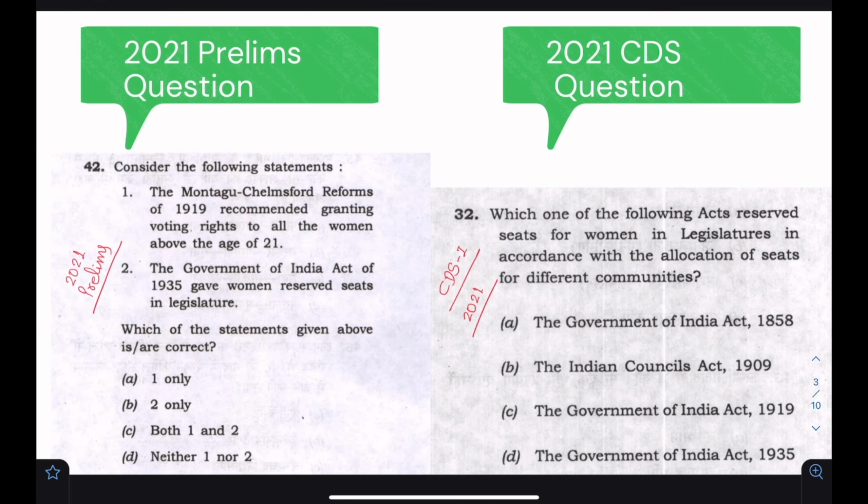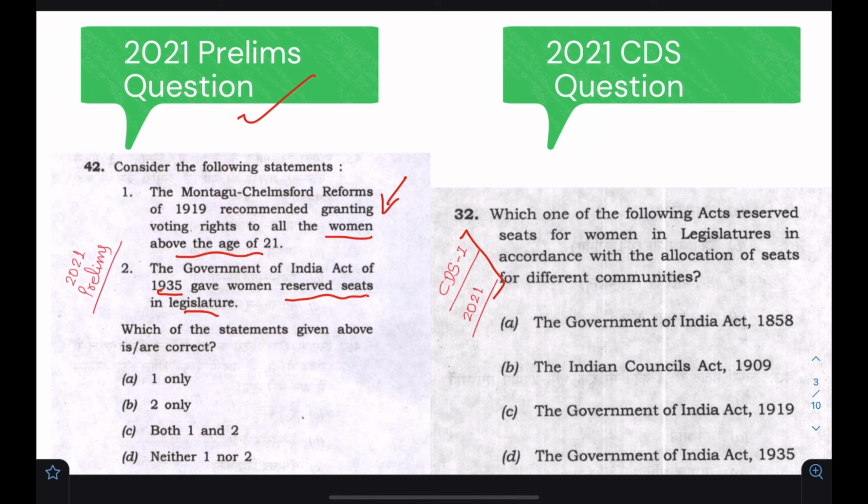So let's look at this question. In the 2021 prelims question paper, this particular question was asked, and it talked about women, the voting rights given to women, and whether they were given reserved seats in the 1935 Act. Generally, when we talk about separate electorates or reserved seats, we focus on the Muslims or the depressed classes. But this year, a question related to women's franchise was asked.